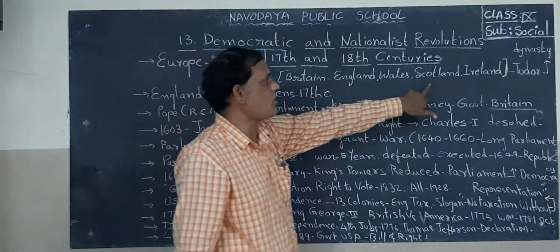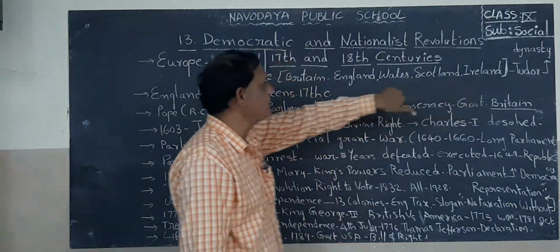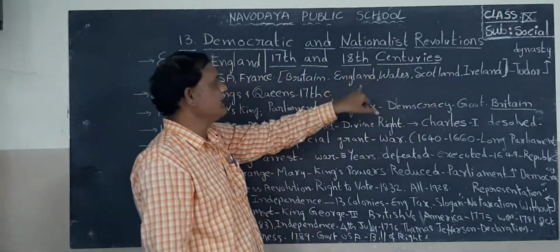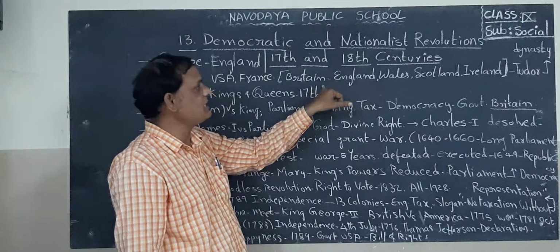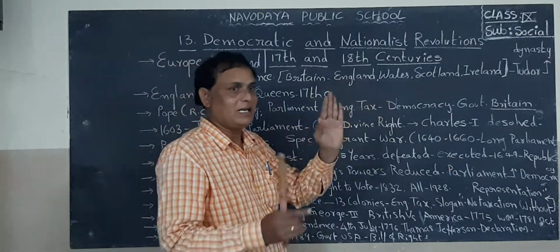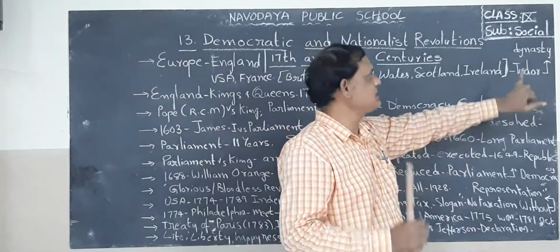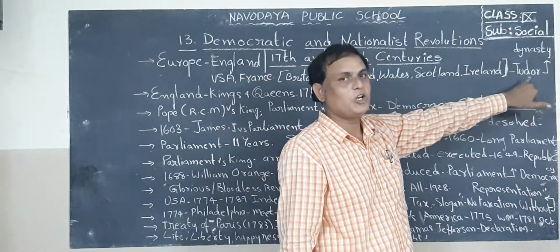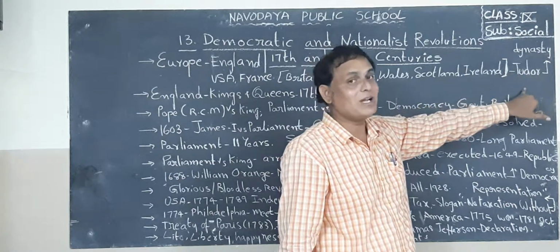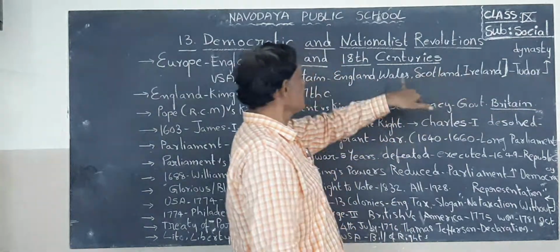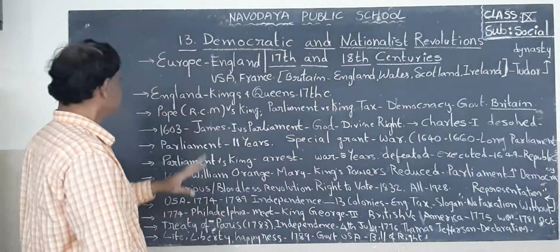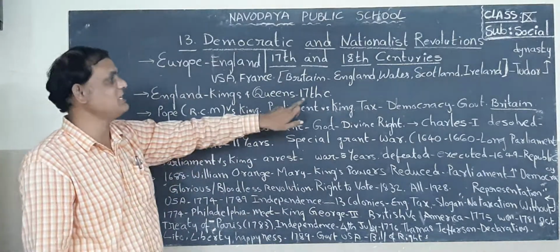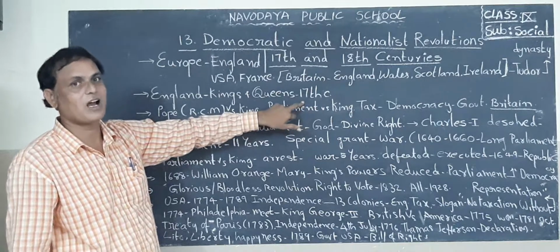Next, Britain means England, Wales, Scotland, Ireland. This is called Britain. This Britain was ruled by one dynasty. That dynasty's name is the Tudor dynasty. So Tudor dynasty kings ruled this Britain. In England, kings and queens ruled in the 17th century, when they ruled, not at present.